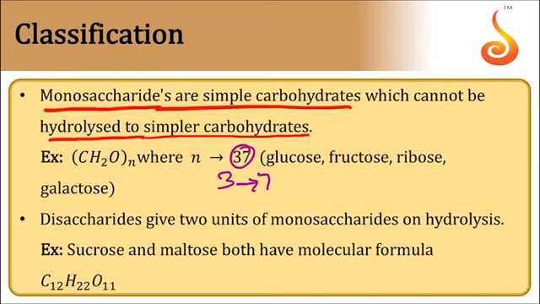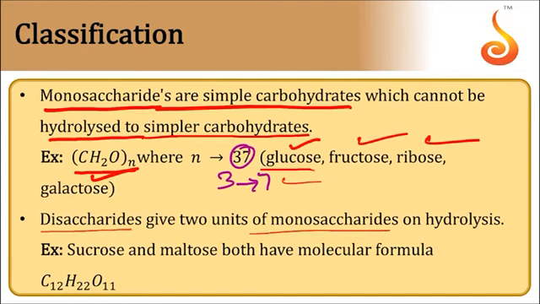The general formula is (CH2O)n, where n may be 3 to 7. If n is equal to 6, we get frequently used monosaccharides like glucose, fructose, ribose, galactose, etc. Next, disaccharides. One molecule of disaccharide on hydrolysis splits into two monosaccharides. Examples: sucrose, table sugar; maltose, malt sugar; lactose, milk sugar, etc. They have the formula C12H22O11. On hydrolysis, they give two monosaccharides.